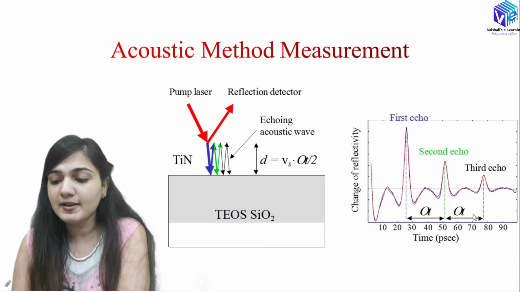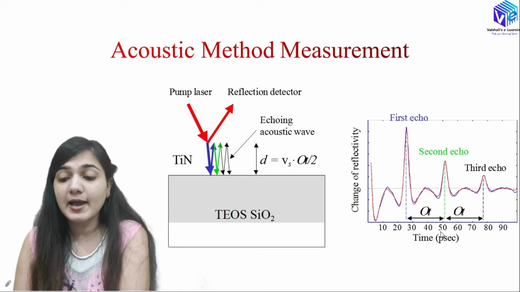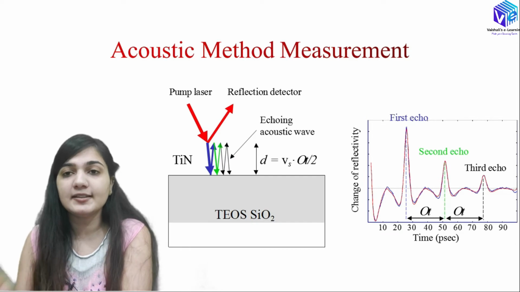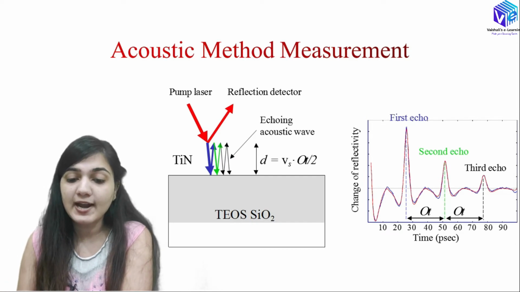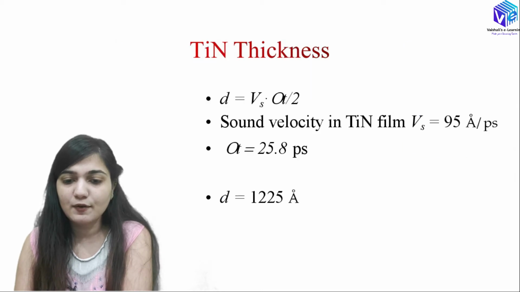Again, the third echo will be coming at 80. So 80 minus 50 will be 30. This is how I can calculate my ΔT between the first and second echo, and the second and third echo as well, and according to that I can calculate my depth. The ΔT is generally calculated between the first and the second echo only, because it is more accurate. So D is equal to Vs into ΔT upon 2.